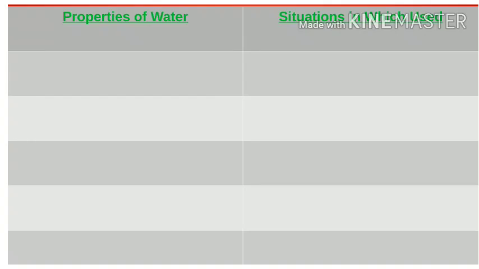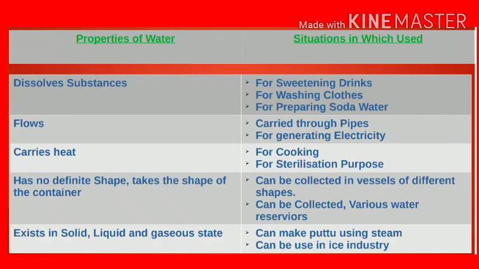Take page number 22 of your textbook and try to complete this table. The first column gives the properties of water. You have to fill in the situation in which we use water with the help of the pictures given above. Let us check out the answer.